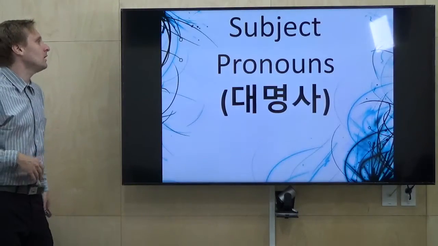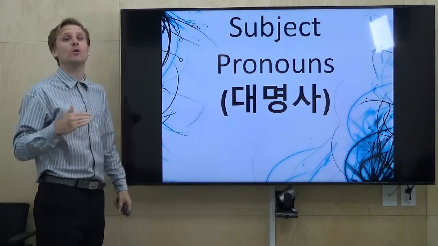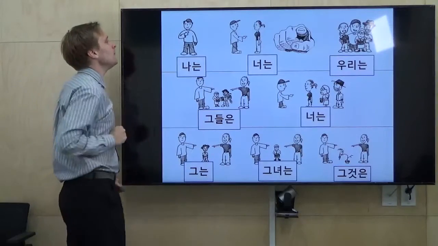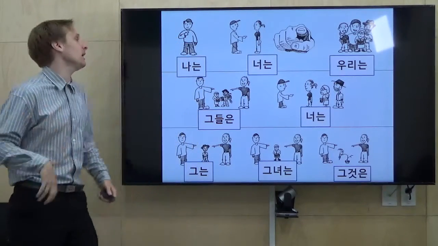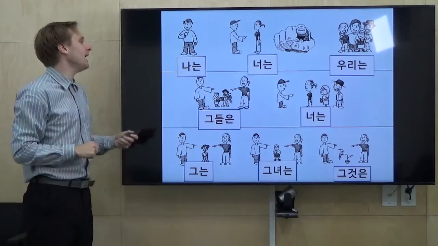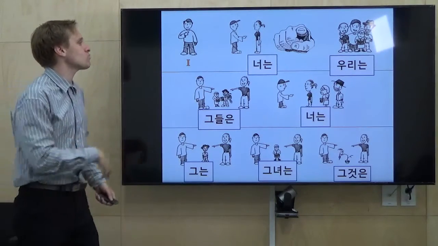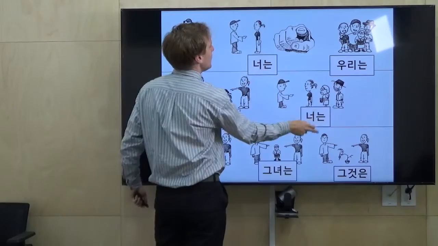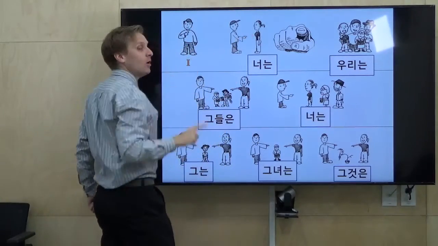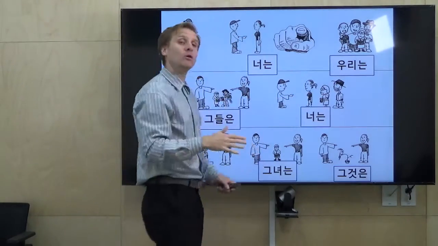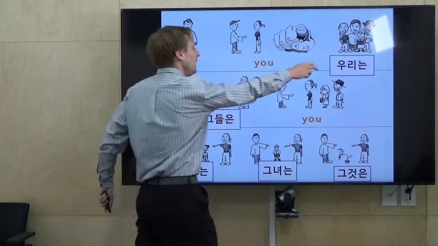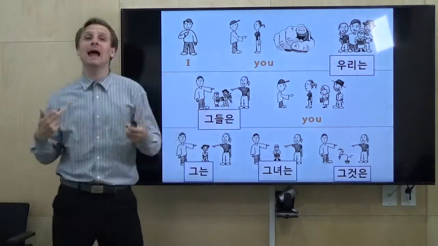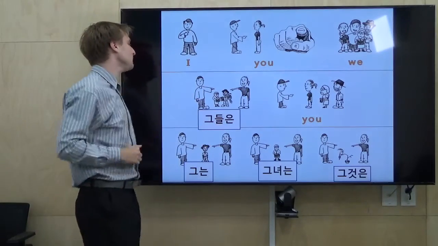Okay, so first, the subject pronouns in English. Look at the picture and try to tell me what is the subject pronoun. So first, we have I. And then these two in English are the same. We have the singular, one person, or the plural form, many people. And that is you. Then many people with me as one of them is we.